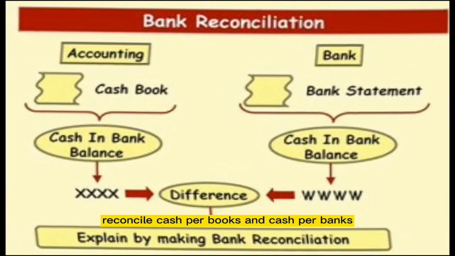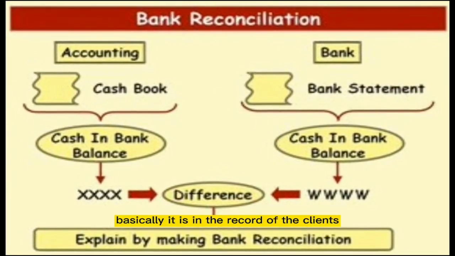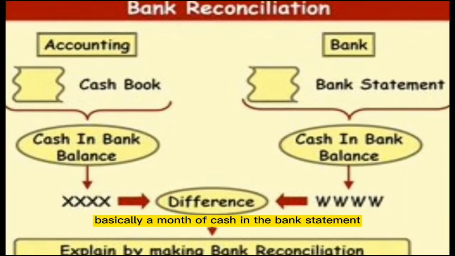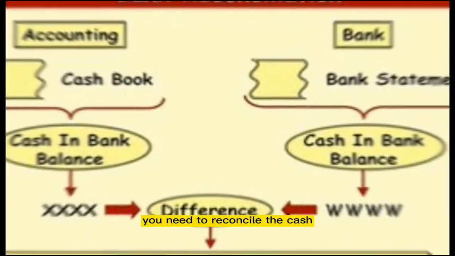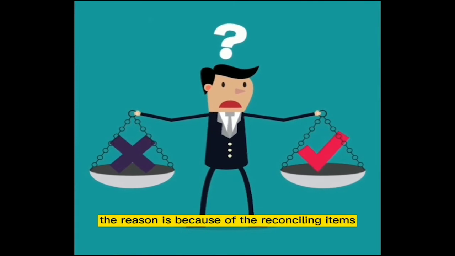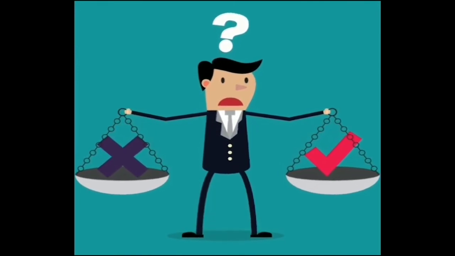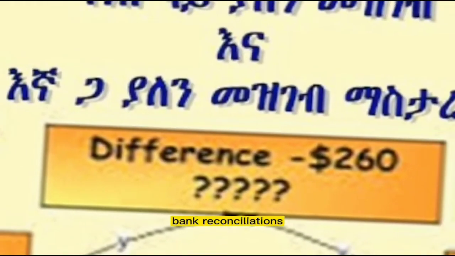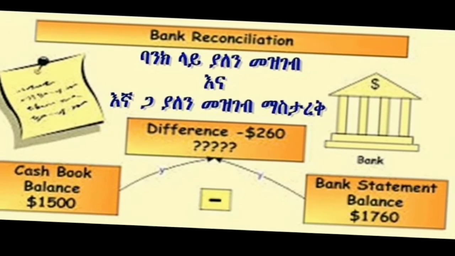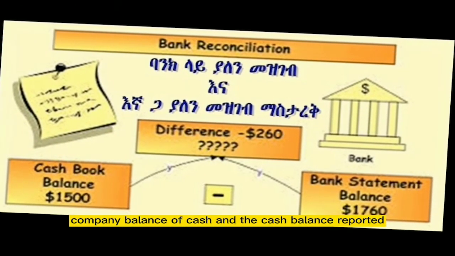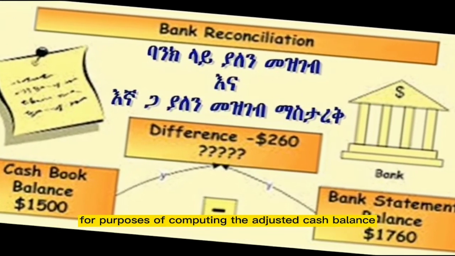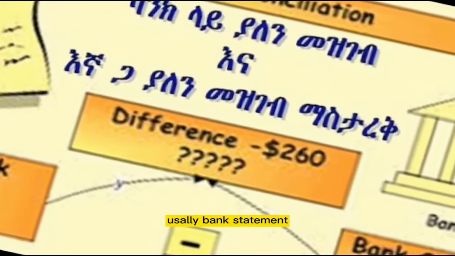Reconcile cash per books and cash per bank. Cash per books, basically it is in the record of the clients. Cash per bank, basically the amount of cash in the bank statement. You need to reconcile the cash per books and cash per bank because they are not balanced. The reason is the reconciling items, timing differences. Bank reconciliation reports explain the difference between the company's book balance of cash and the cash balance reported on the bank statement for purposes of computing the adjusted cash balance.